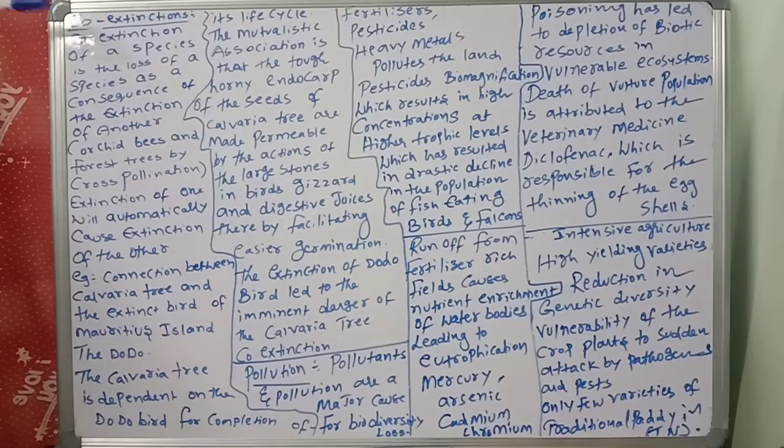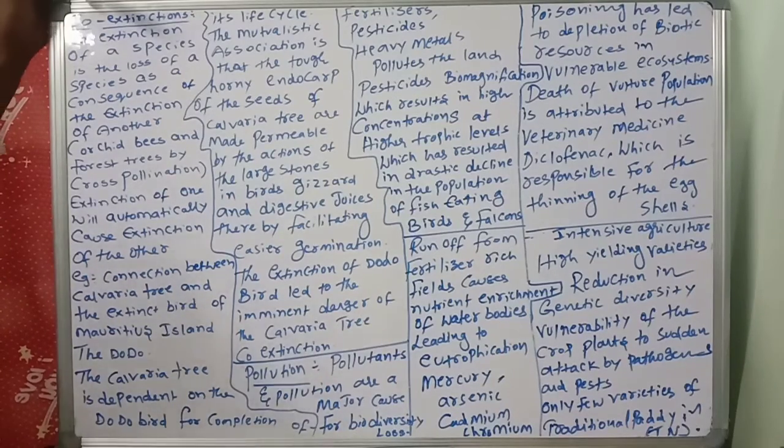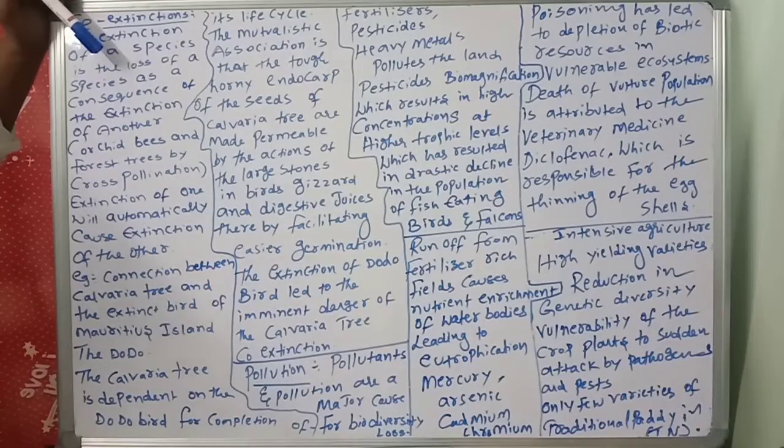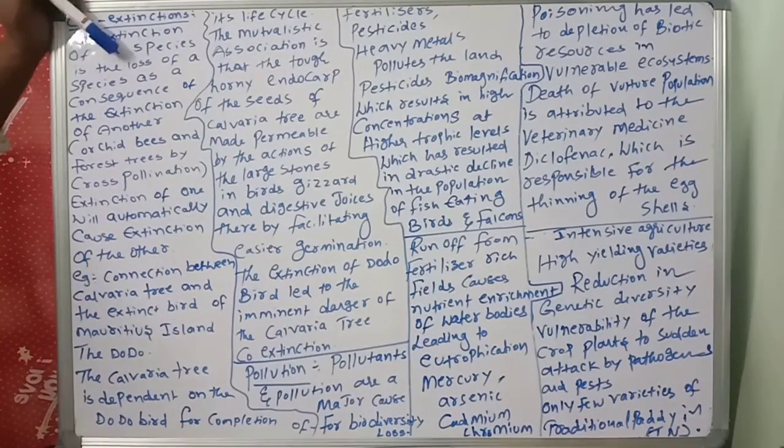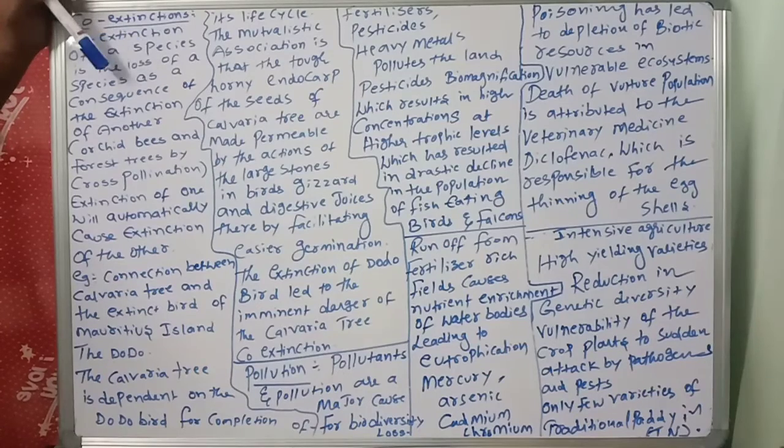See, observe very carefully. Co-extinction of a species is the loss of a species as a consequence of the extinction of another. One species is lost as a consequence of the extinction of another. So this is called co-extinction.